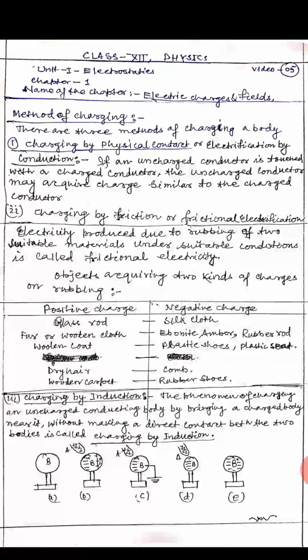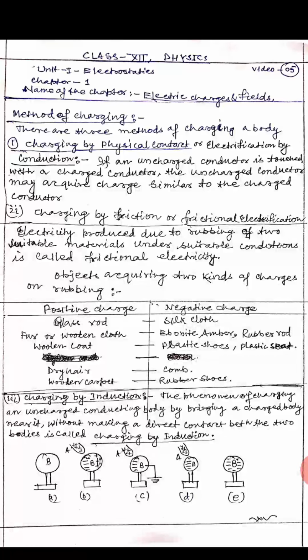Objects acquiring two kinds of charges on rubbing are given below: positive charge, negative charge. Glass rod, silk cloth, fur or woolen cloth, ebonite, amber, rubber rod, woolen coat, plastic shoes, plastic sheet, dry hair, comb, woolen carpet, rubber shoes.